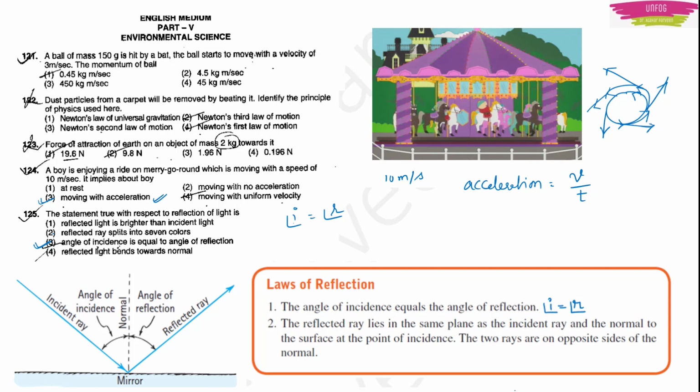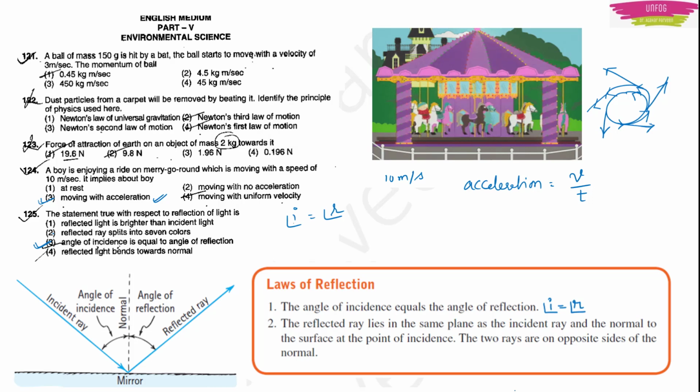Now this reflection is described by two laws. First law is that the angle of incidence is equal to angle of reflection, that is angle I is equal to angle R. And the second law is that the reflected ray lies in the same plane as the incident ray and the normal to the surface at that point of incidence. The two rays are on opposite sides of the normal.